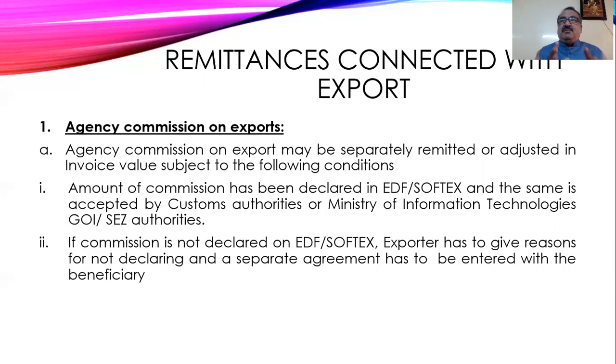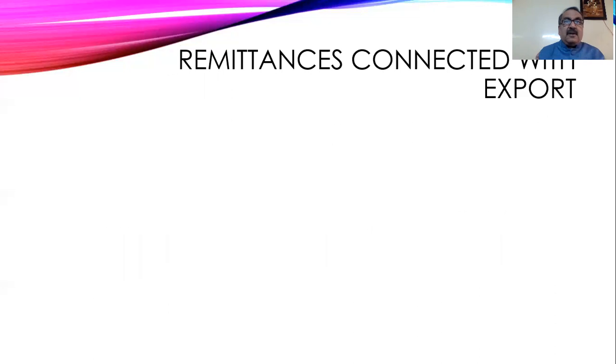In case the commission amount is not mentioned in the EDF or Softex, the exporter has to give a proper reason why it has not been declared, and he can say, sir, we have entered into a separate agreement for this with the beneficiary. This is also possible. Even in that case, the customs authorities will accept, and they will allow the party to deduct the commission, and the balance amount will come to you.